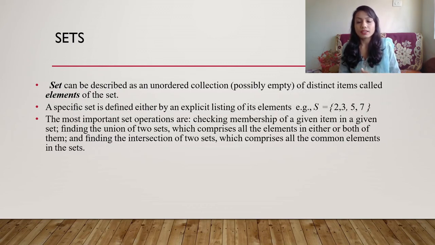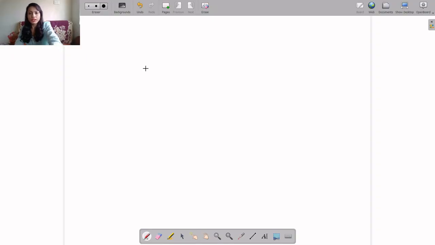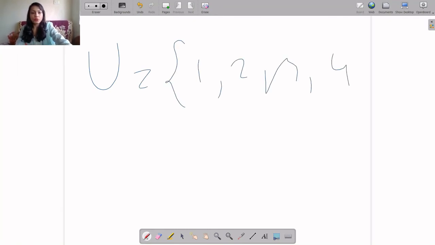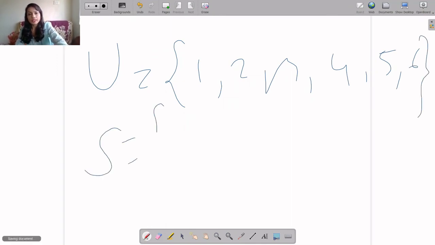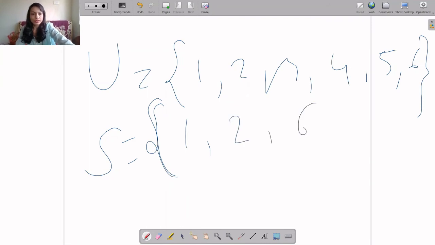For example, if we consider a universal set like this, {1, 2, 3, 4, 5, 6}, and a subset like this, {1, 2, 6}, you have to see whether this subset's elements belong to universal set A. Then it belongs. Otherwise it doesn't belong. 1 is there, 2 is there, 6 is there. So the subset S belongs to universal set U.